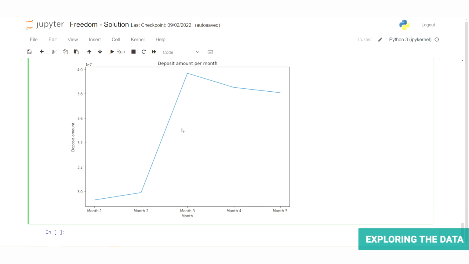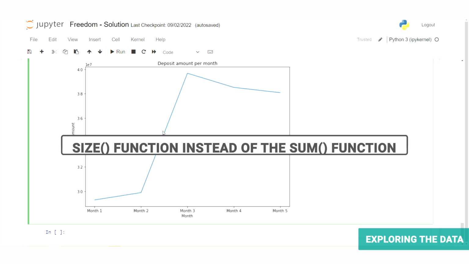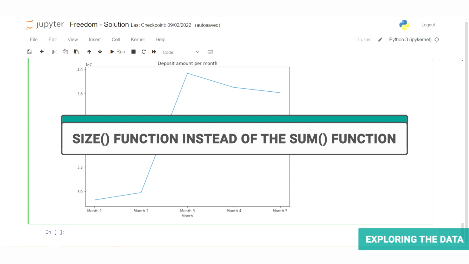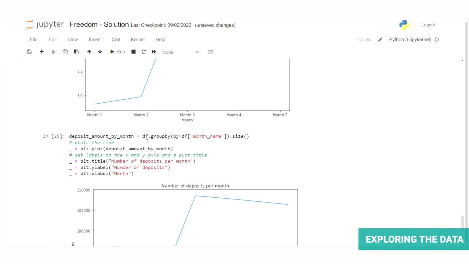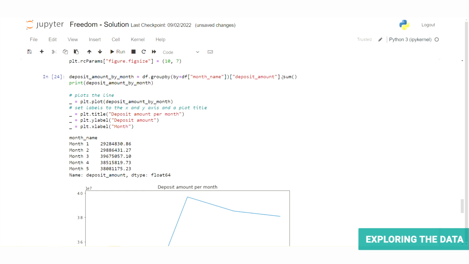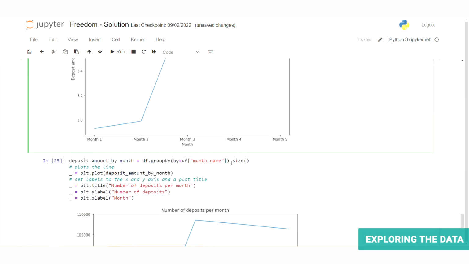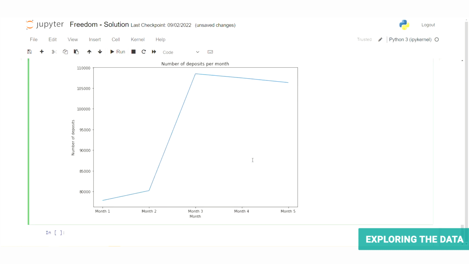Out of curiosity, let's see if the plot changes if we replace the sum of the deposits with the number of deposits each month. The only difference here is we use the size function instead of the sum function when doing our aggregation using groupby. So as I said, pretty much the same code pasted again, but this time, instead of up here where we were summing the deposits, so the actual deposit amounts, we are just getting the size, so we are counting the number of deposits. And it looks pretty much the same.